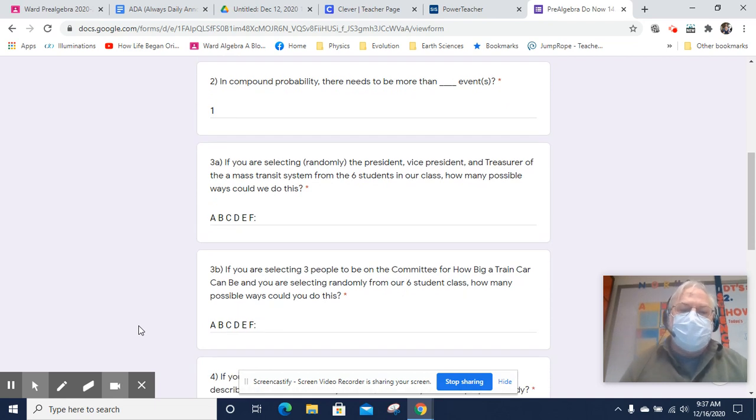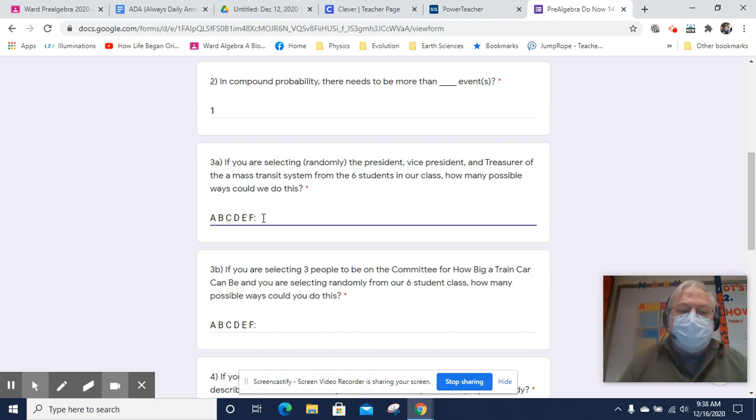Now we're going to select randomly the president, vice president, and treasurer of our mass transit system from the 6 students in the class. I've labeled you A, B, C, D, E, and F, so I won't have any bias about who I pick, and we're going to choose randomly.